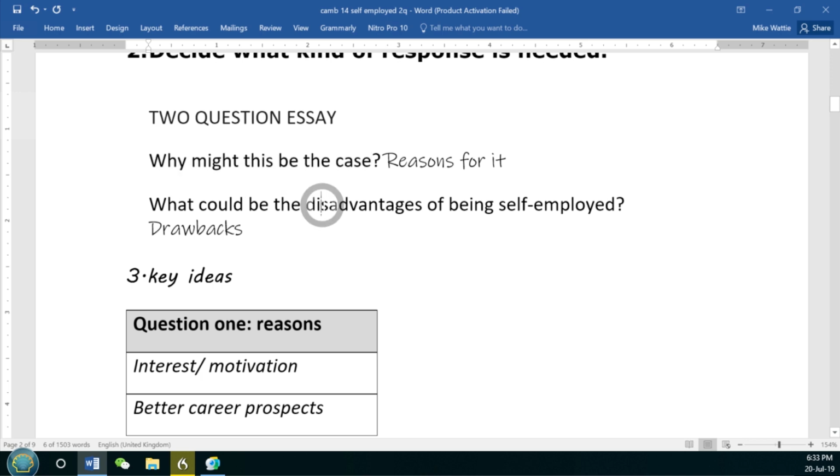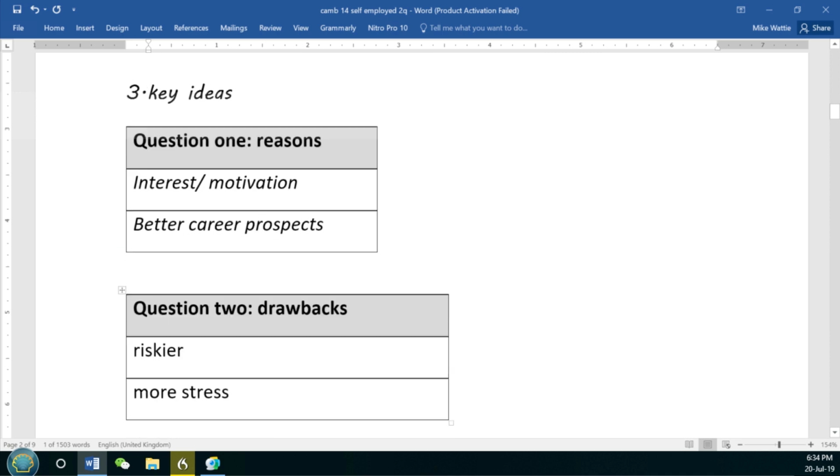Now, the second question, what could be the disadvantages of being self-employed? Now, some examiners may argue that this says disadvantages, plural, so you must have more than 1. To be honest, examiners are not supposed to be this strict in assessing the questions. However, in practice, this could occur. So I would say a risk-free approach to writing, you better have at least 2 disadvantages. And this is another reason why I like to have 2 main ideas for each of the questions. This, to me, is the best way.